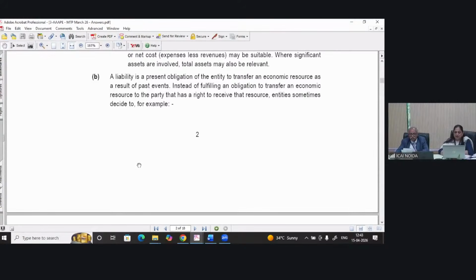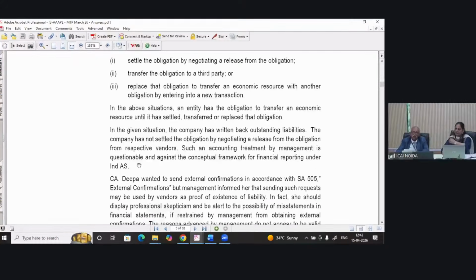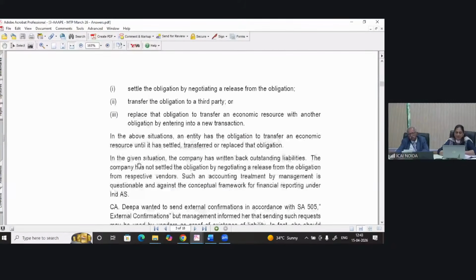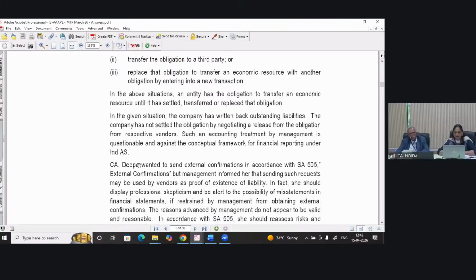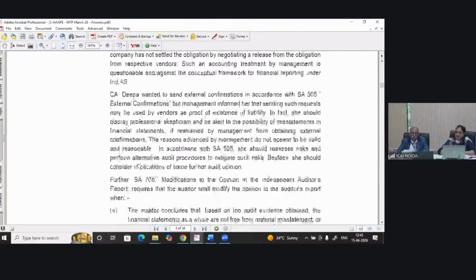If the auditor is questioning on the external confirmation, immediately the SA which comes to our mind is SA 505. And plus reporting considerations: if we see the reporting implication, then SA 705 would be involved.